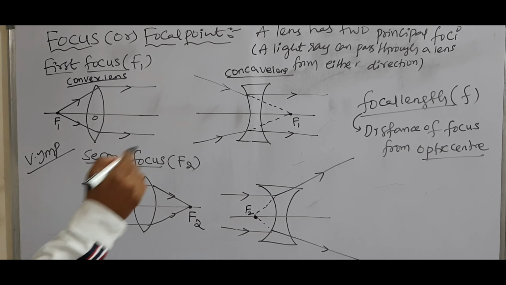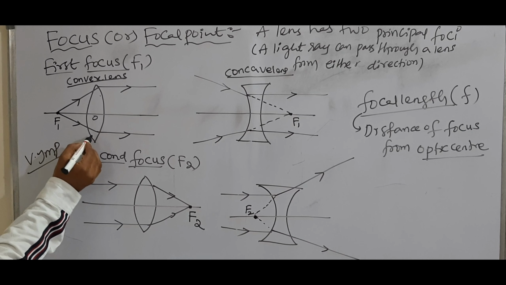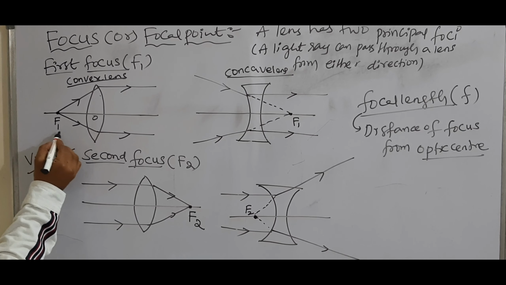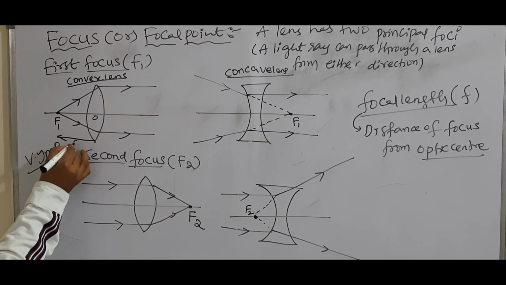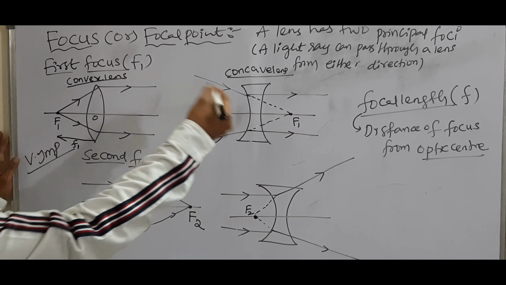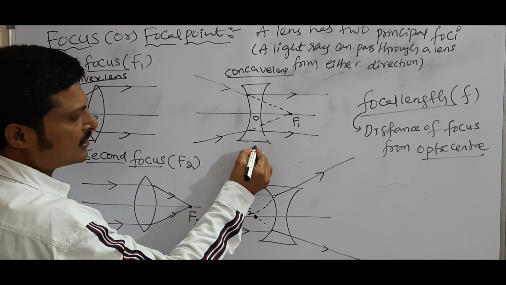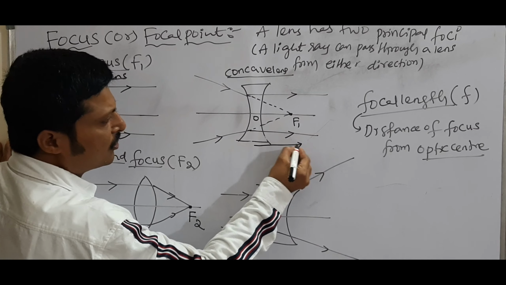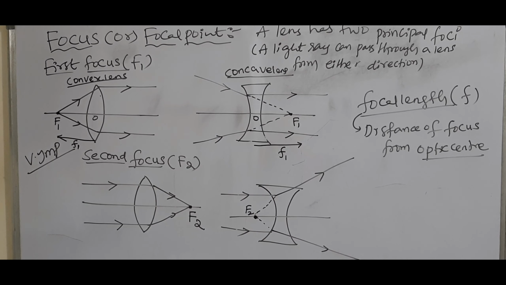Right, see here, distance of focus from optic center. This is optic center and this is first focus. From optic center to first focus, this is first focal length. For concave lens, this is optic center, this is first focus. So optic center to focus, this is focal length for concave lens.